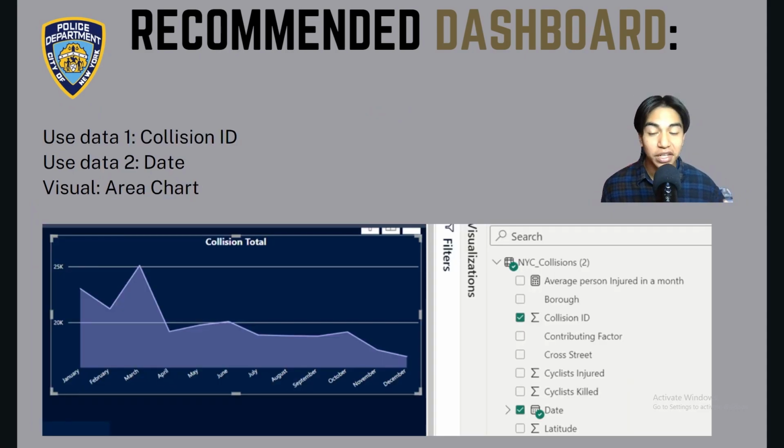And now we have collision total. This is where we want to investigate how often collisions happen. Apparently we found that collisions tend to happen around January and March. We still haven't figured out why, but if I have to speculate, probably October, November, December are some of the colder days, and the roads tend to be closed because of heavy snow and stuff like that. So January and March is where usually the summer is on, so people tend to move around with their vehicles a lot.